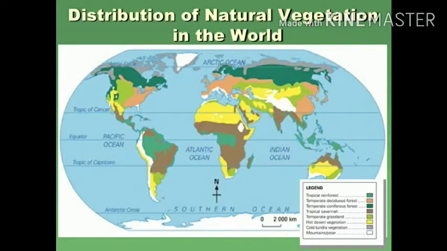Now let us have a look at the latitudinal distribution of natural vegetation on the earth. This is the map for the distribution of natural vegetation throughout the world. Here is one more picture in which you can see that a domestic animal is carrying a load.